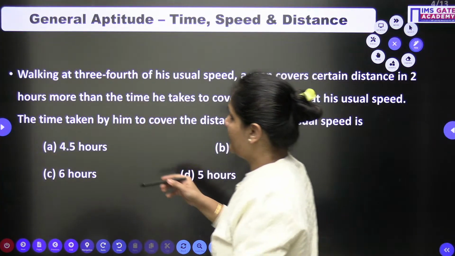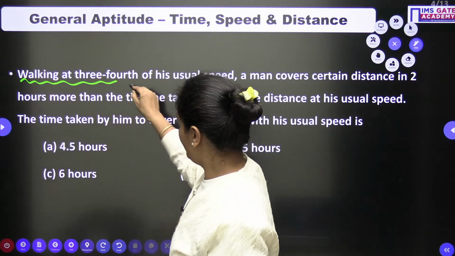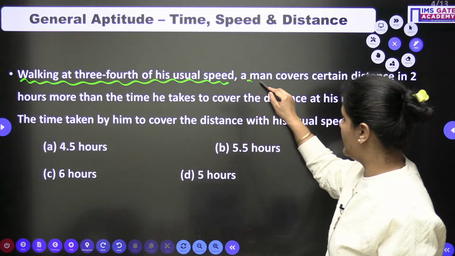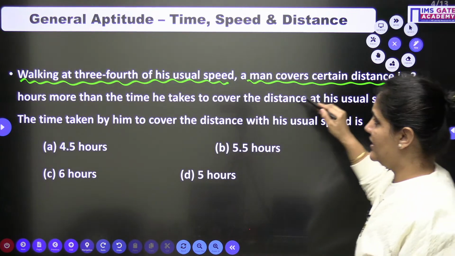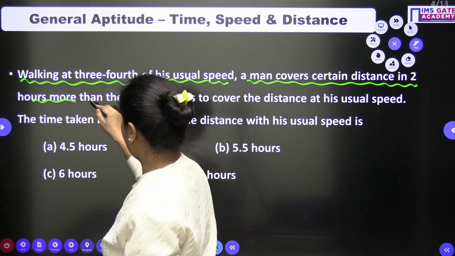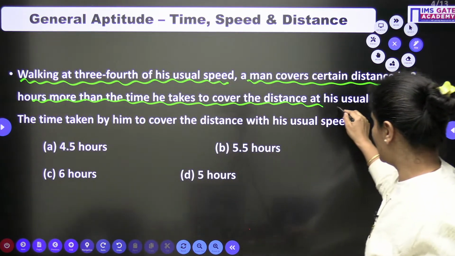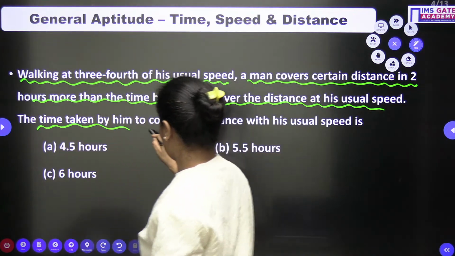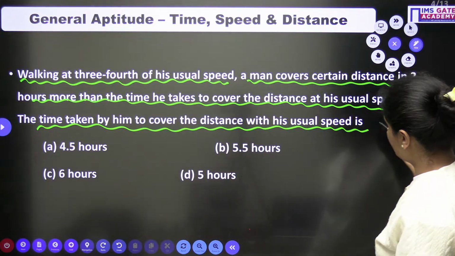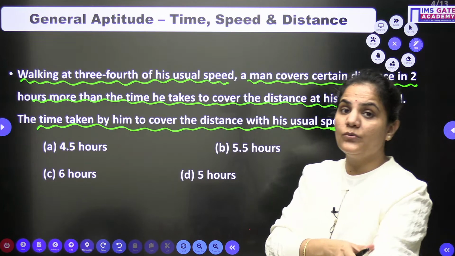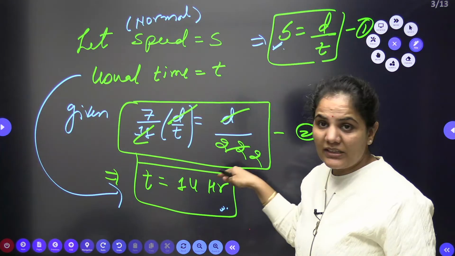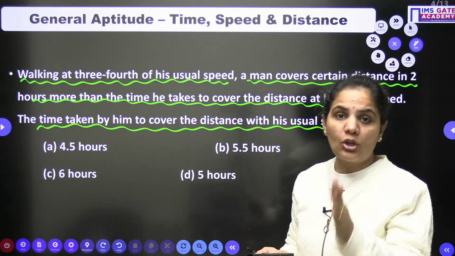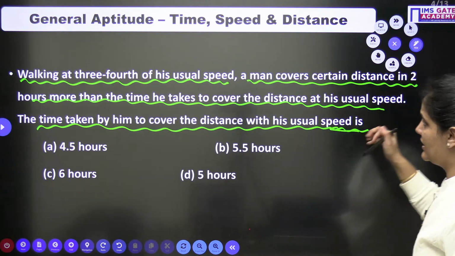So what is the next? Again a good question. Walking at 3/4 of his usual speed, means 3 by 4 of the usual speed, a man covers a certain distance in 2 hours more than the time he takes to cover the distance at his usual speed. The time taken by him to cover the distance with his usual speed. So in this case I need to find the usual time, the normal time, in this question.